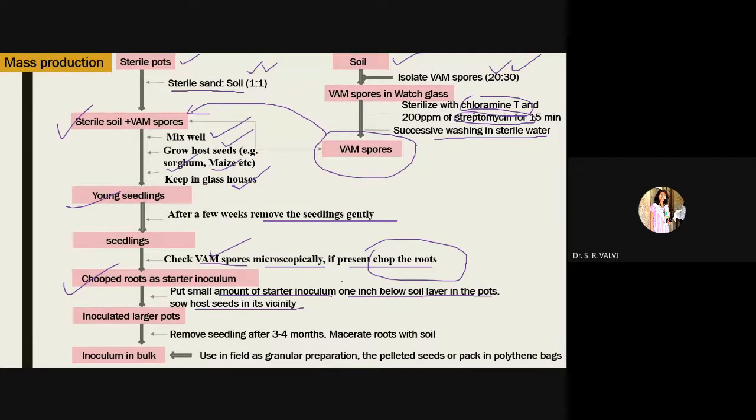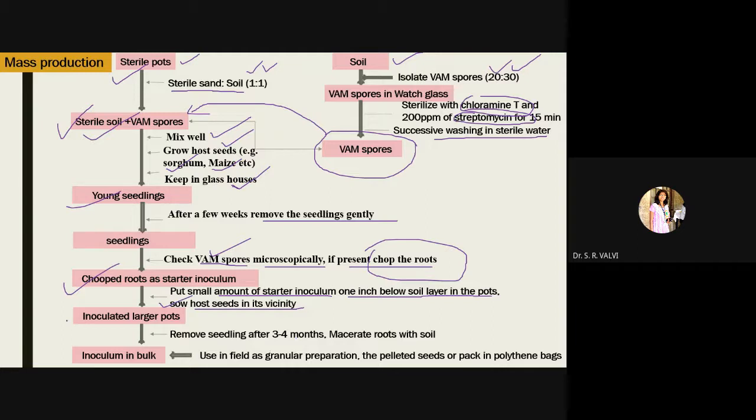Then we have chopped the roots, we have observed the VAM spores, right? And further we are taking this inoculum and adding it again to the same content of sterile soil, right? And then we have to again sow the host seeds. Seeds are same, sorghum, maize, any kind of seed you can take.